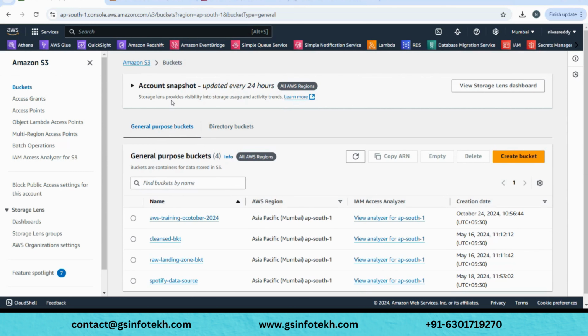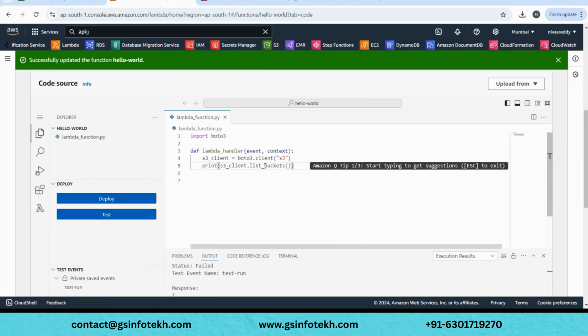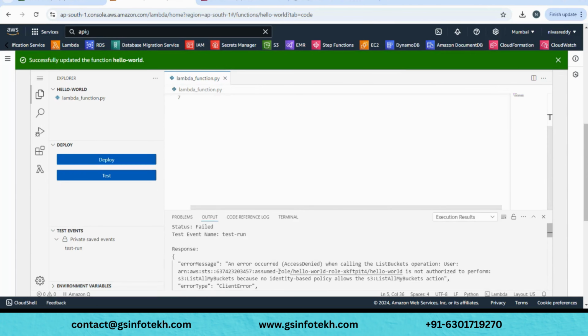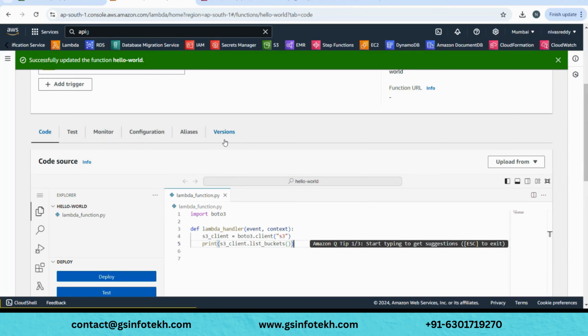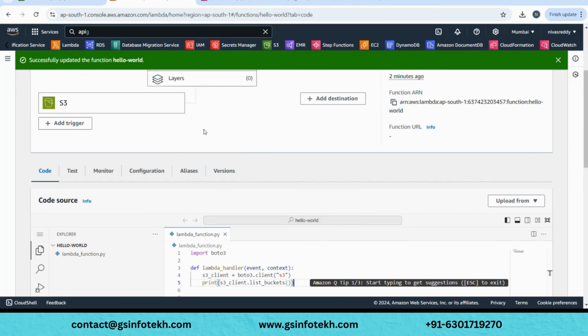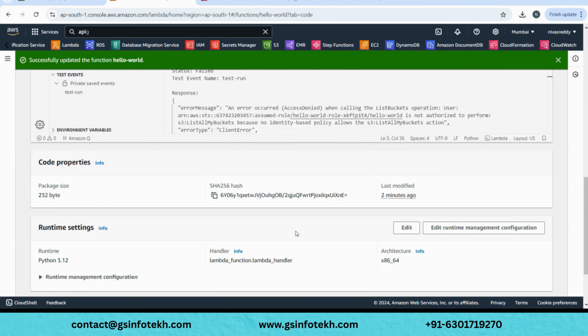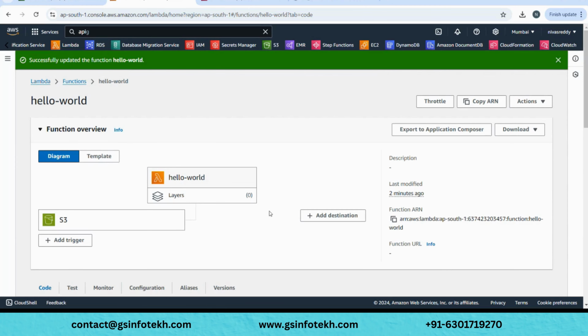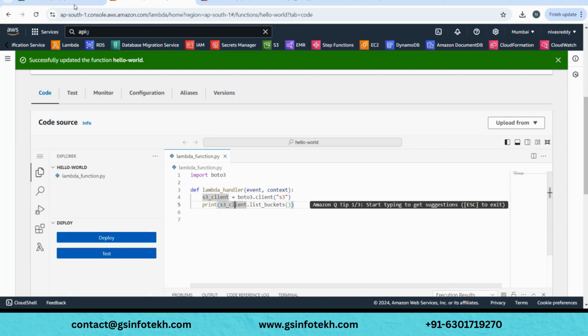So it says first get proper permissions, and only then your Lambda would be able to list the buckets. Since we are using list buckets, the error means your Lambda is not able to get the permission for S3 to view the buckets. So that is when we go with a concept called IAM, and we'll quickly add the permission so that our Lambda would have access to S3. Clear till here? Yeah. Okay.